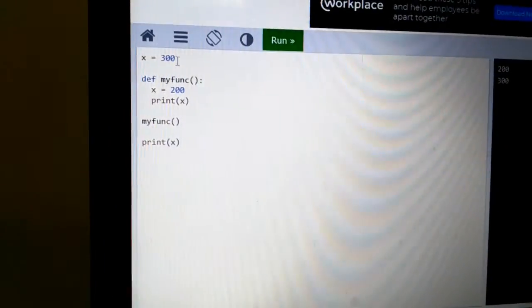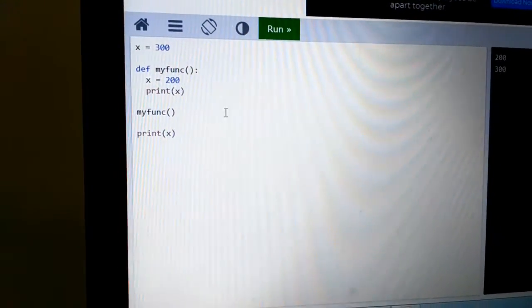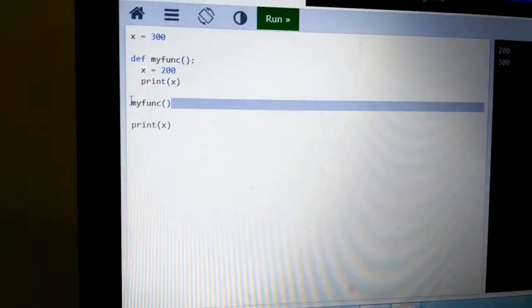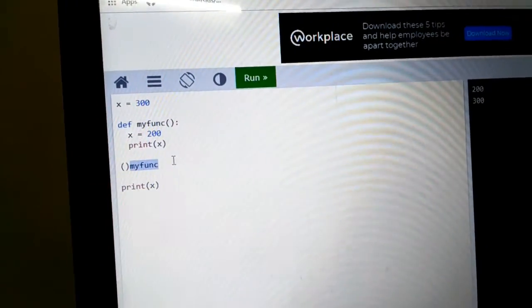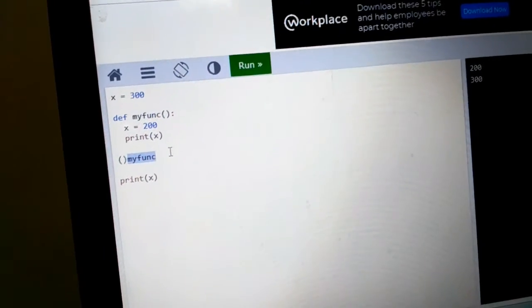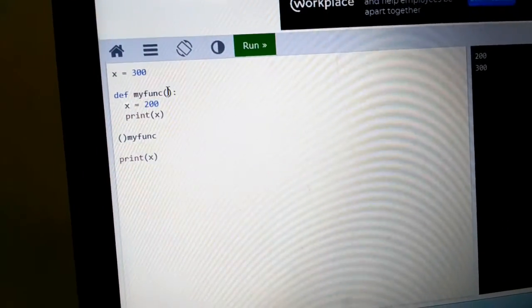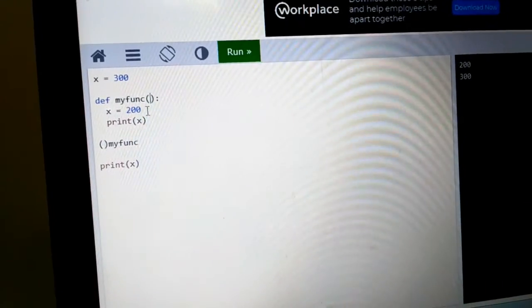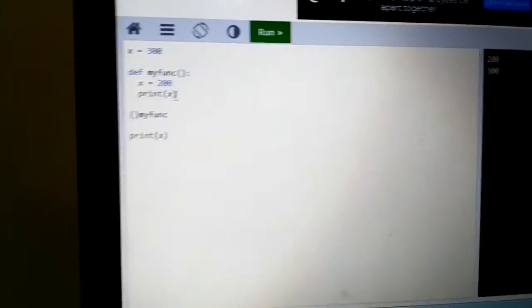Here execution starts from x is equal to 300. Then immediately control goes to the my function statement. This is the my function call, a main function statement. Immediately the cursor goes to the sub function. Here one variable x is equal to 200 is defined. It prints that value, that is 200.